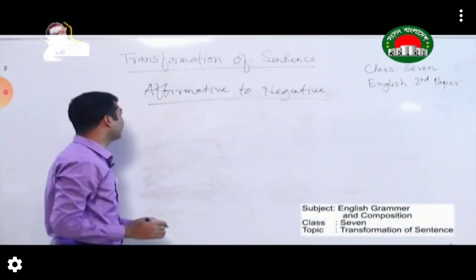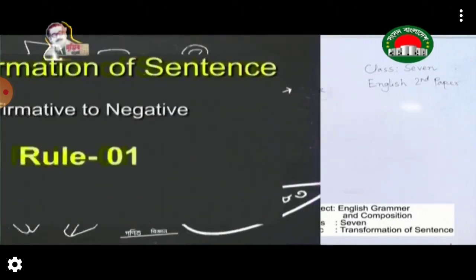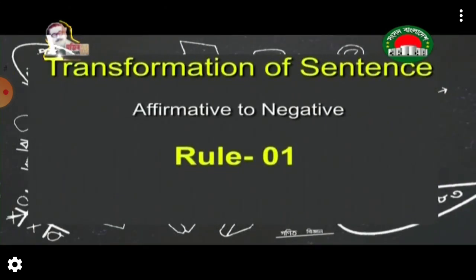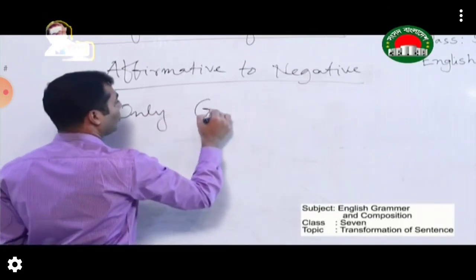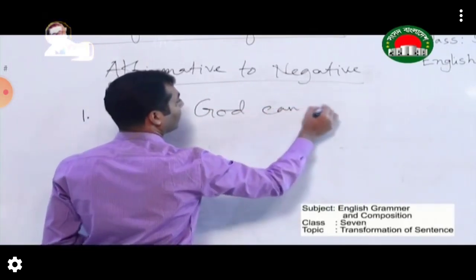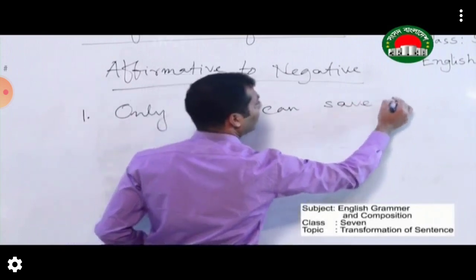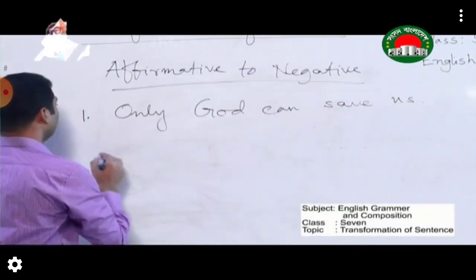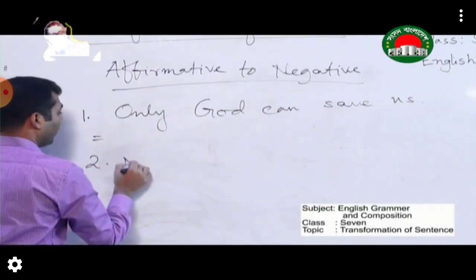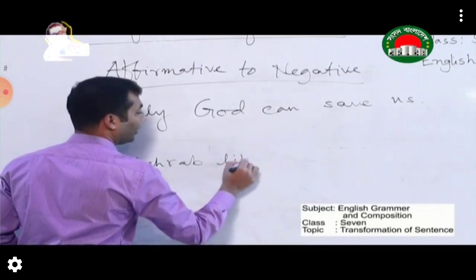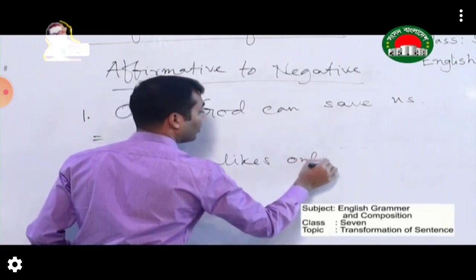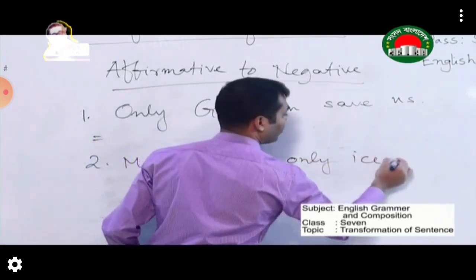So let me write 3 sentences at first. Only God can save us. Mehrab likes only ice cream.